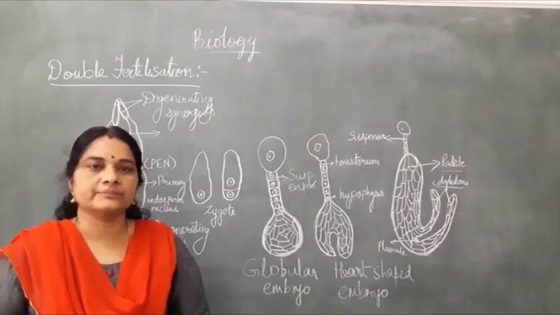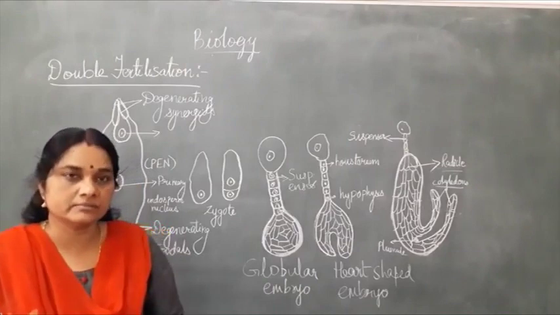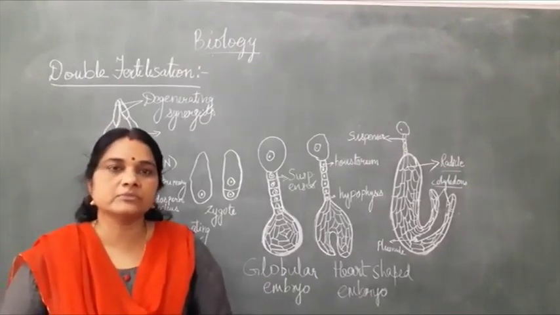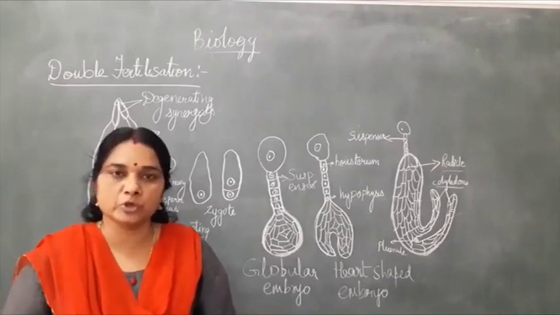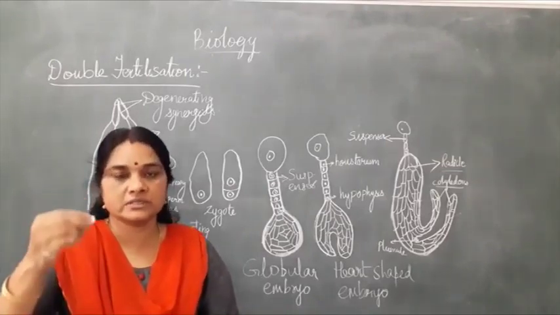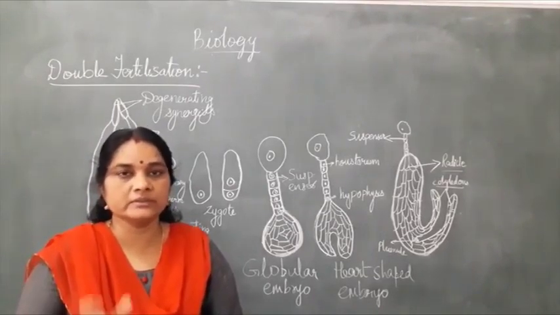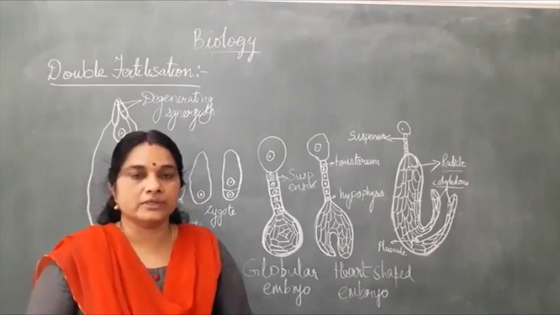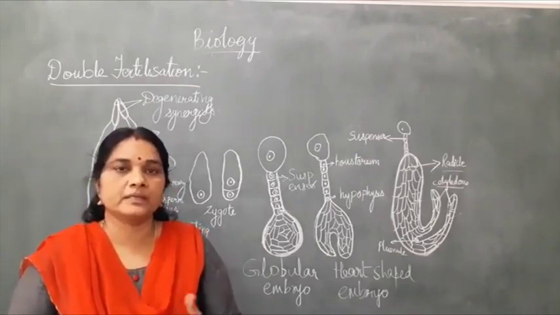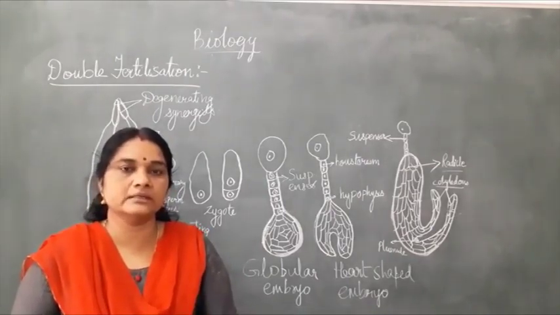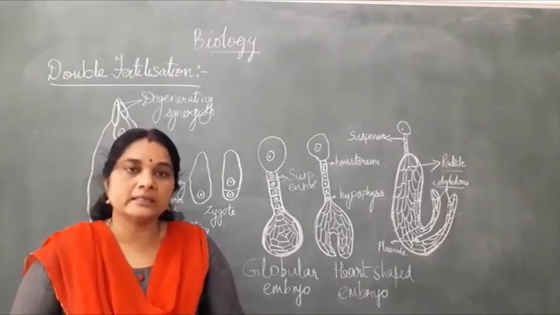Good morning children. We'll continue with the chapter Sexual Reproduction in Flowering Plants. In the previous class, we discussed pollination: how the pollen grain falls onto the stigma, grows the pollen tube, which enters the style and then the ovary at the lower end of the gynoecium. Inside the ovary is the ovule. In the pollen tube, first there is one gamete, and later it divides mitotically to form two male gametes.